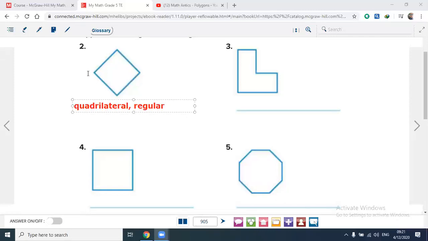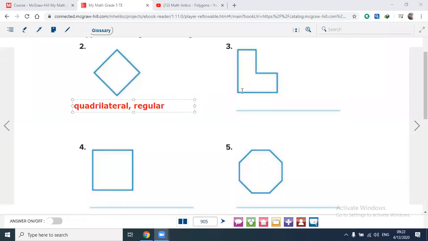Regular means having congruent sides and congruent angles. What does congruent mean? Congruent means the sides are the same length, the same measure. As you see in this one, all the sides and angles are equal. Yes, it's called regular. A polygon with four sides, let's say square or rectangle, the general name for four-sided polygons is quadrilateral. You can call any polygon with four sides, whether trapezoid, square, or rectangle, a quadrilateral.